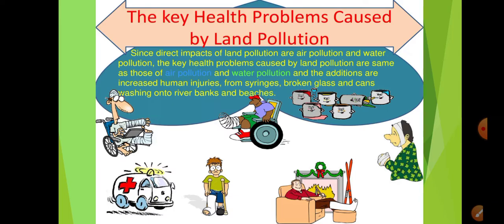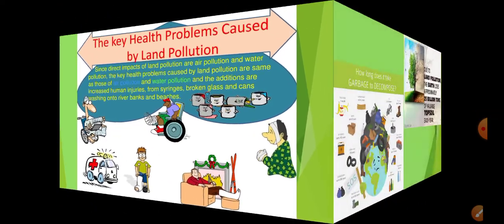If you have ever visited a beach, then you might have seen that when the waves are coming and going, sometimes they bring pieces of clothes, or sometimes fruits that have been thrown in the sea, right? Or it has been disposed from somewhere and the water has brought it along when it is flowing. So this happens, things are getting dumped into the water body, as we had discussed under water pollution in marine dumping, thereby causing problems. Okay, so these are the key health problems.